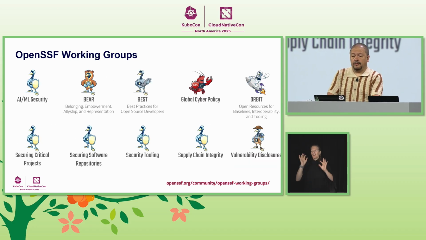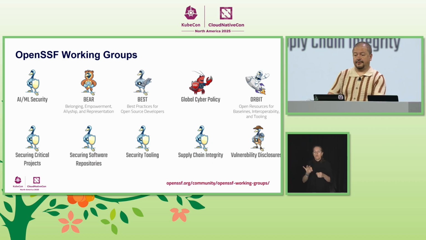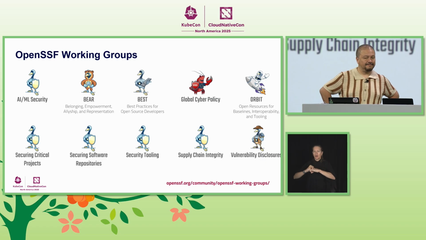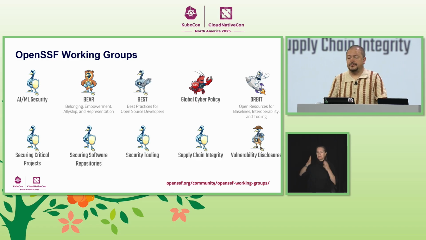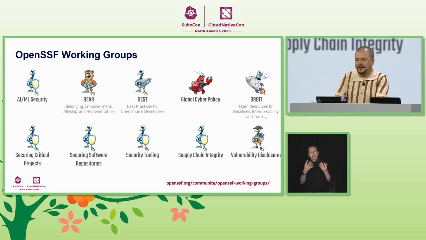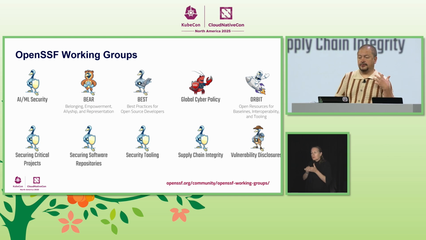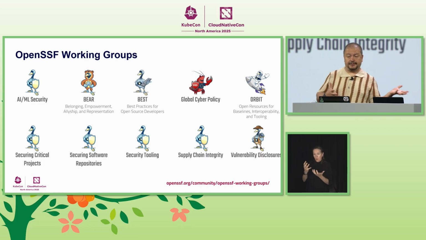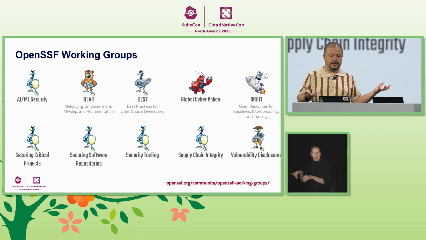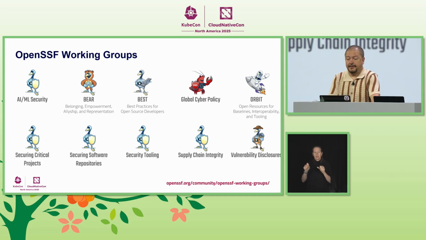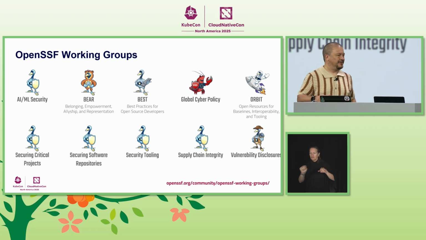Great, and don't forget that we are all part of the OpenSSF, a community of developers, security folks, and organizations working together to secure open source. But I'm not a security expert. No worries. So many of us weren't either when we started on this journey. That's why the OpenSSF has working groups. Pick what interests you. Want to learn best practices? Join Best Practices. If you care about AI security, there's a group for that. And if you want to help build Baseline and AMPEL and other tools like that, check out ORBIT. Or help identify and secure the most critical projects everyone depends on.